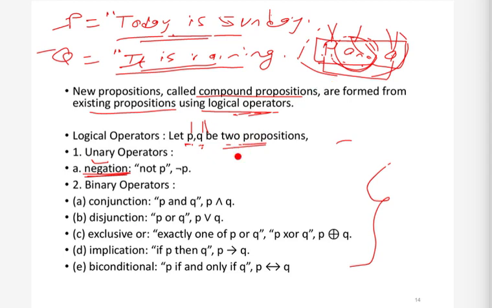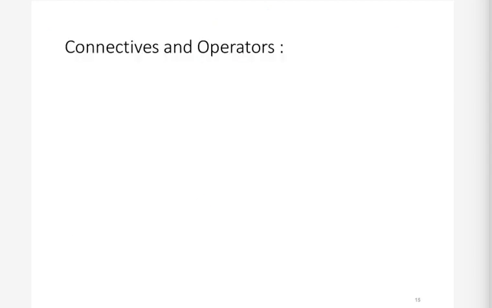So let's see what negation is. Negation is a unary operator. If you have a proposition P, then we can make a new proposition called negation of P. This is the symbol for the negation operator. We will see this negation operator and all other operators in detail, so let's see one by one. First we will see the negation operator.